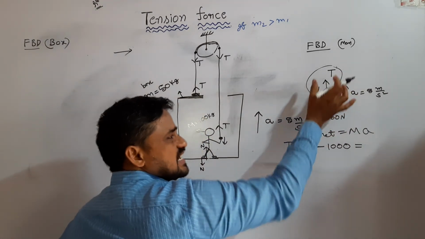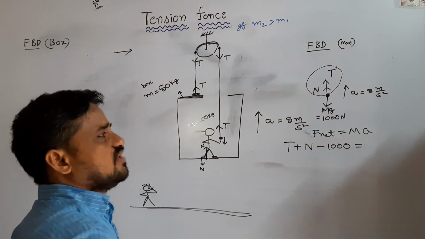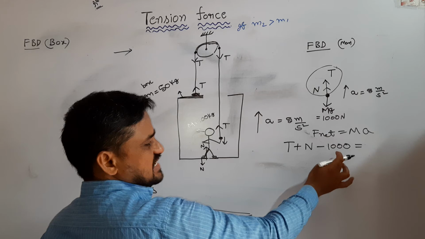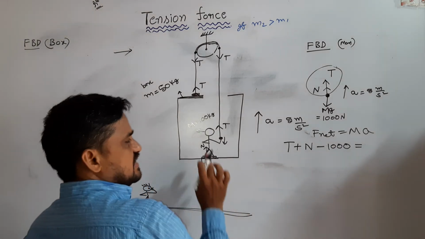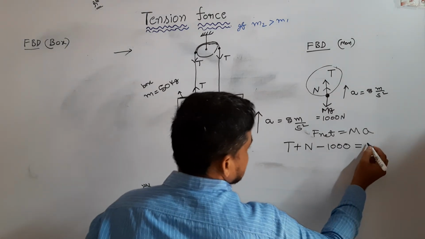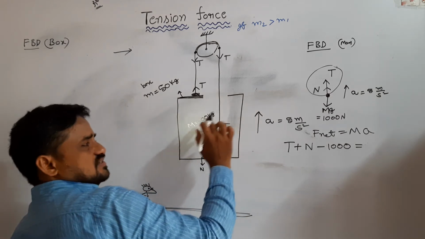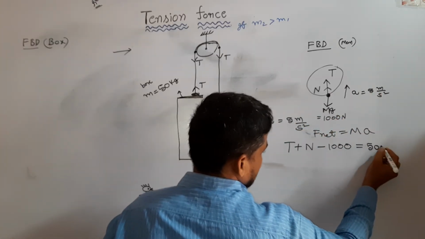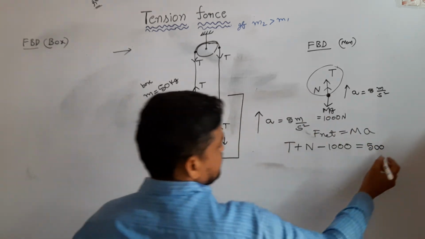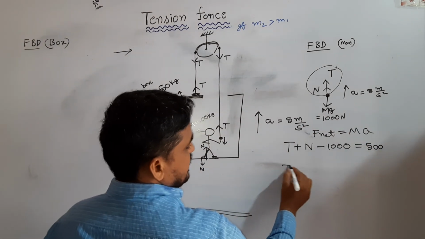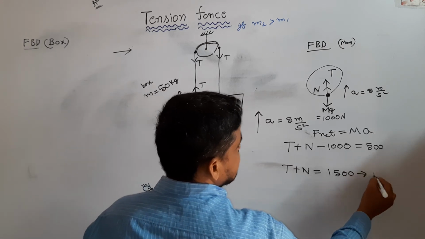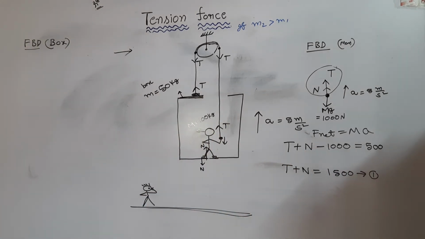Net force means upward force minus downward force. Upward forces are T plus N, minus downward force 1000, is equal to mass 100 into acceleration a, that equals 500. From that, T plus N is equal to 1500. This is equation 1. We get the force equation of the man.